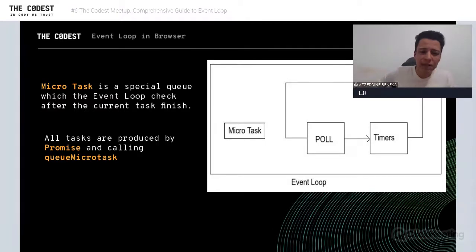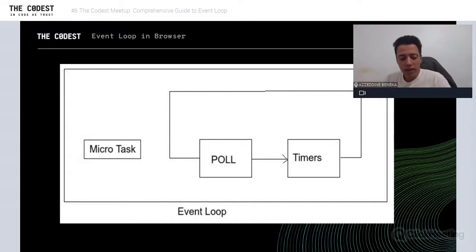And microtask is a special queue, which the event loop checks after the current task finishes. What do we mean by this? We mean if we are executing one thing in poll and we finish it, we have to go to microtask and execute all the other tasks. The tasks in microtask are produced by calling a promise, either rejecting or resolving, and calling queueMicrotask, if you remember.